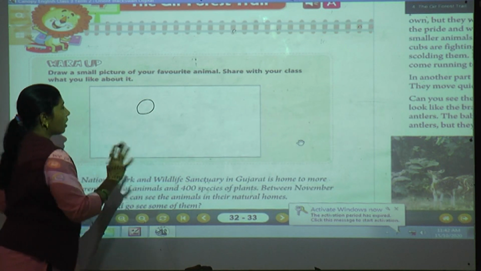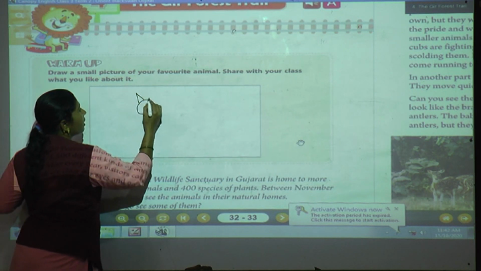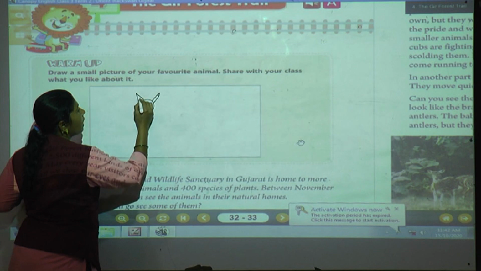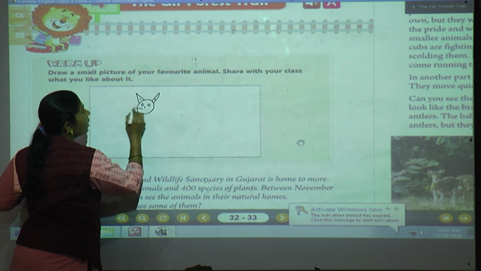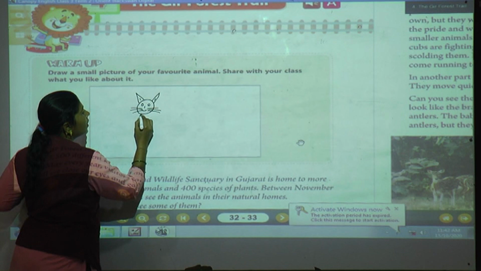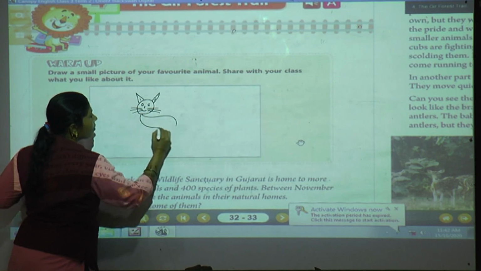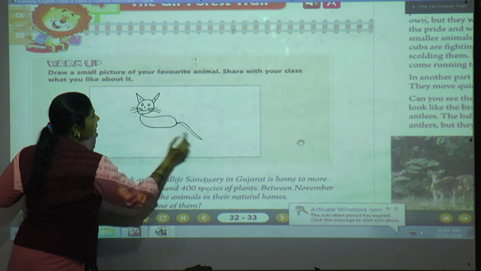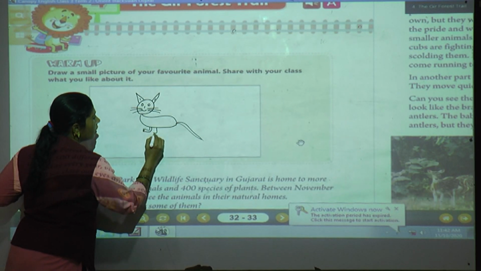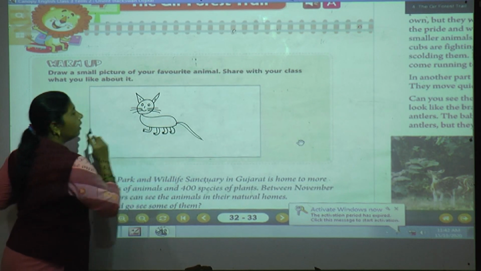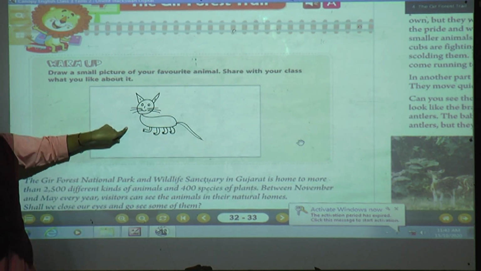My drawing is not good, still I am drawing here. Two ears I have drawn, eyes, nose, and then this is the cat face, tail. Okay, this is all about the cat, which I like.